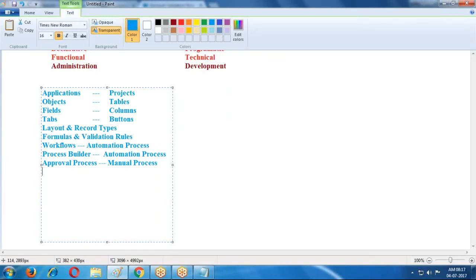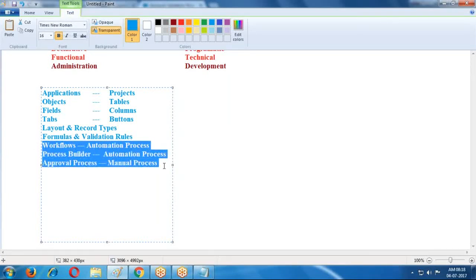One customer has applied for a credit card. That credit card may or may not be accepted. For that we use the approval process. Manually we accept or reject. One employee has applied for 1 week of leave. That leave may or may not be accepted. For that manual process we use the approval process. If you want to use automation, we use workflows and process builder.